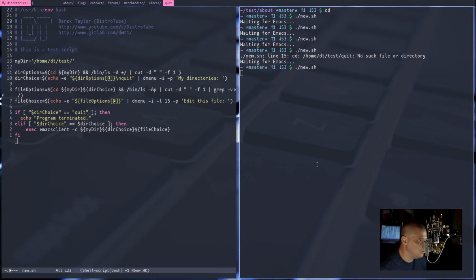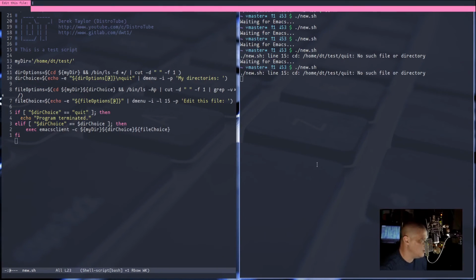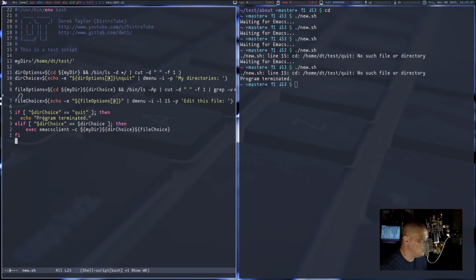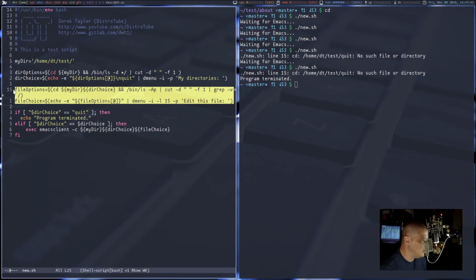So if I choose quit, it still asks me to edit this file. There's nothing to edit, but it does echo out program terminated. But it's still running the file options command, the file choice command, and trying to get me to edit a file. It's because I think I need to take these two lines and put them in the else if statement instead of having them outside of the else if statement, right?